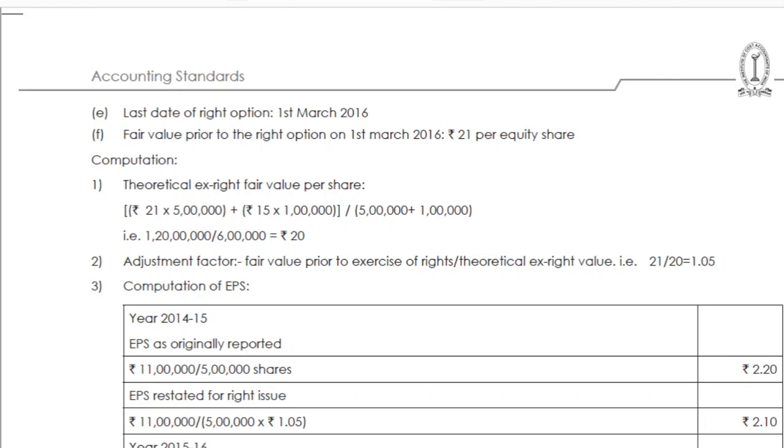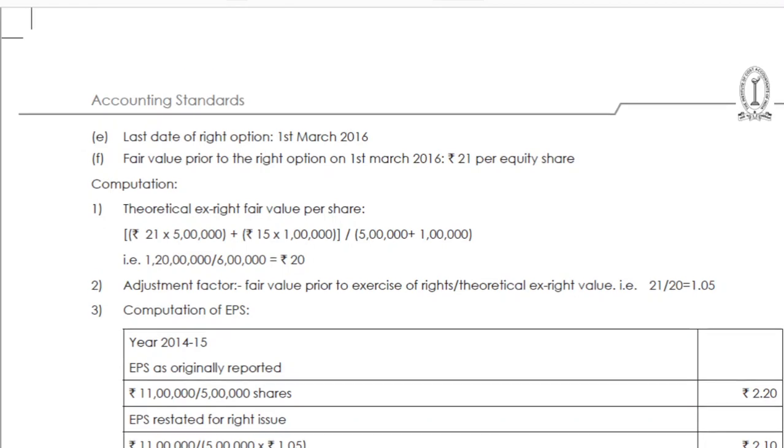What is the next one? Fair value prior to the rights option on 1st March 2016 is 21 per equity share. That means the existing market price before rights issue is 21 per share, and the rights issue price is 15 rupees. We need to calculate what actually? We need to calculate the computation of EPS. Okay, so this is the question. We will work out the answer.